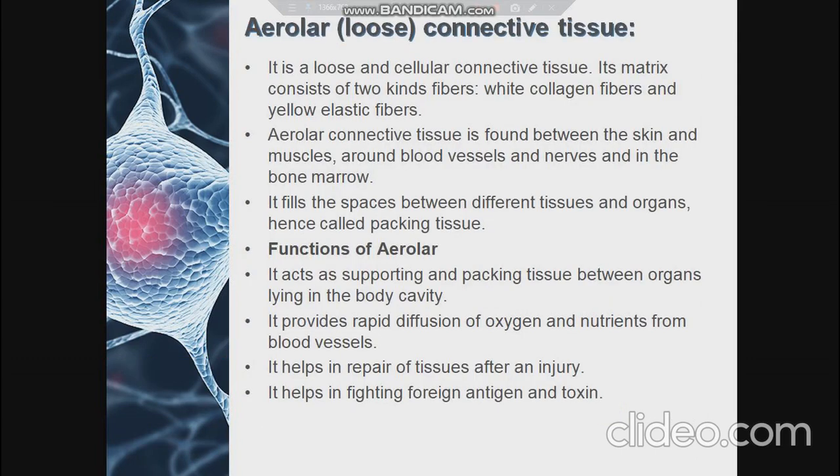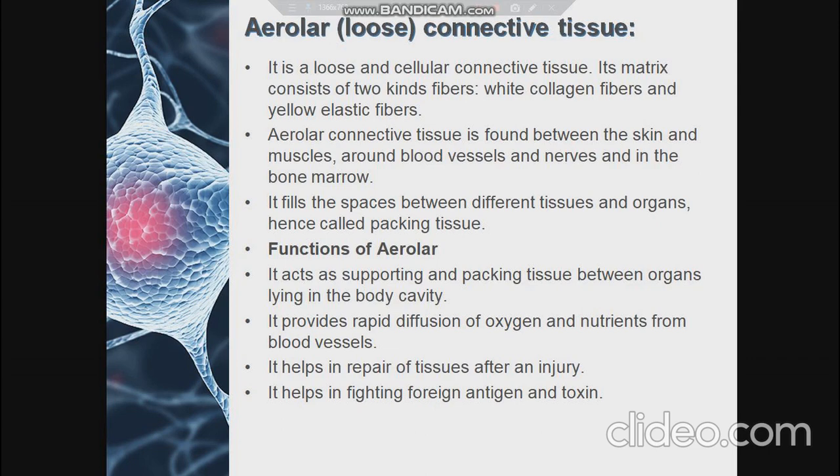Now we will discuss areolar, that is, loose connective tissue. From the name itself, it is very clear that the cells of this connective tissue are extremely loosely packed, and its matrix generally consists of white collagen fibers and yellow elastic fibers. Areolar connective tissue is found between the skin and muscles, around the blood vessels, nerves and bone marrow, and it is generally used to fill the space between different tissues and organs.